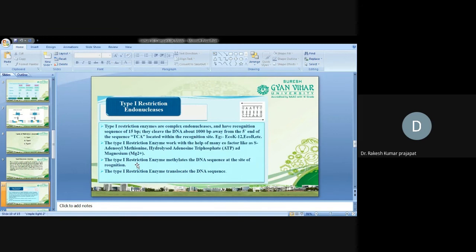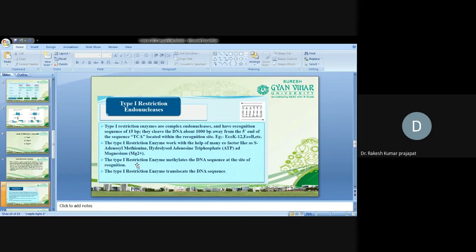So type 1 restriction enzymes are complex endonucleases. They have a recognition sequence of 15 base pair. They cleave the DNA about 1000 base pair away from the 5' end of the sequence TCA, which is located within the recognition site. Examples of type 1 are EcoR1, EcoK12, EcoKB. Type 1 restriction endonuclease enzymes work with the help of many cofactors like S-adenosyl methionine and hydrolyzed adenosine triphosphate with magnesium.